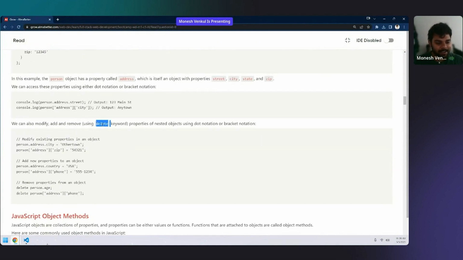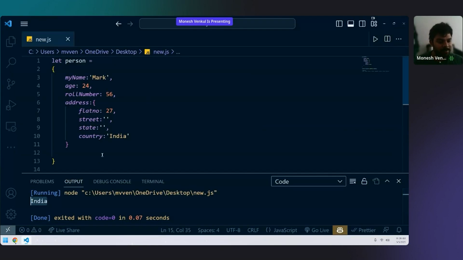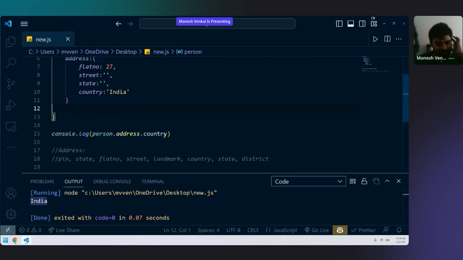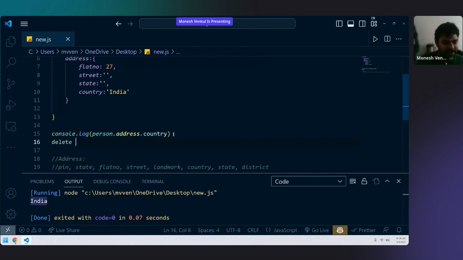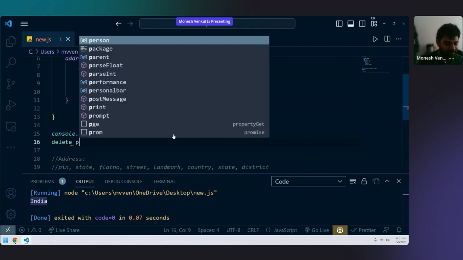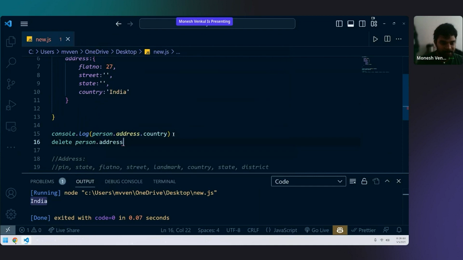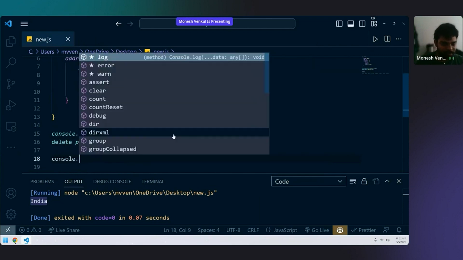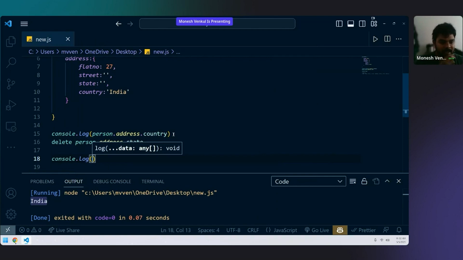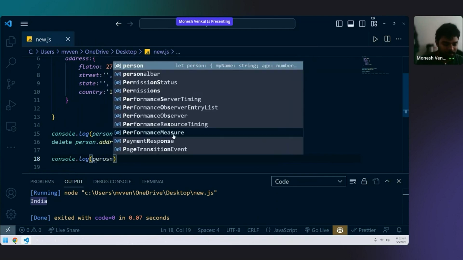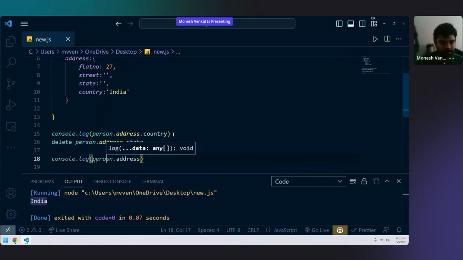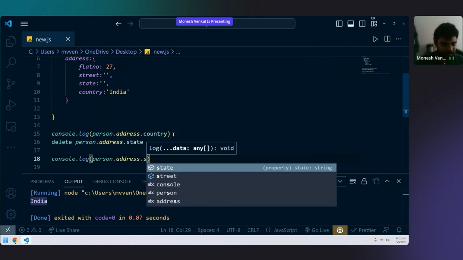Delete. I told you that when the time comes, I'll explain delete with an object. So this is the time. Now I'll be deleting something. Delete. Let's delete state: delete person.address.state. Now I can again do console.log person.address.state.